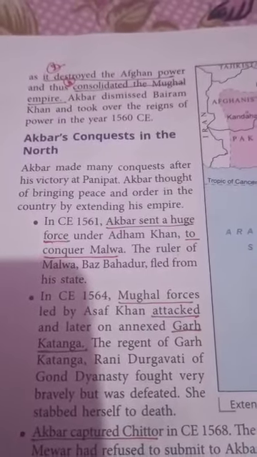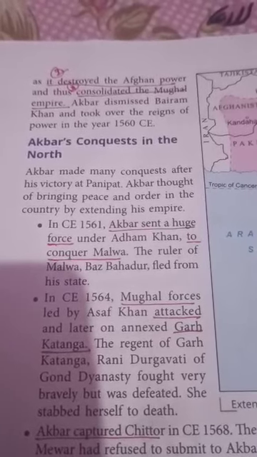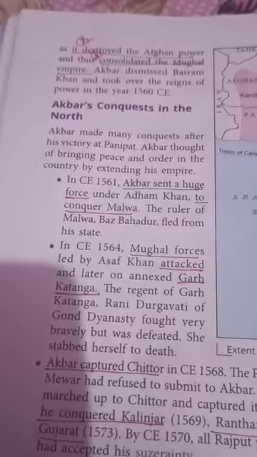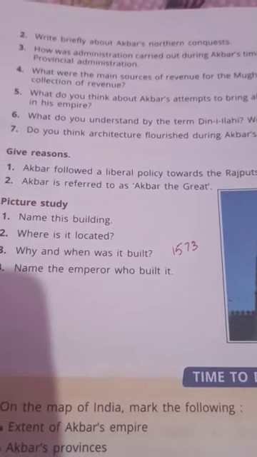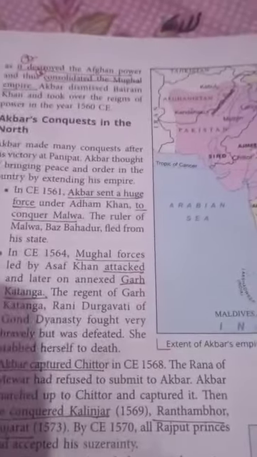The first one I have already told you, that Hemu was defeated and killed. Secondly, destroyed the Afghan powers. And third, consolidated the Mughal Empire. This is the answer of the first question. Now the second question: write briefly about Akbar's northern conquest. Only the northern conquest we have to write down.